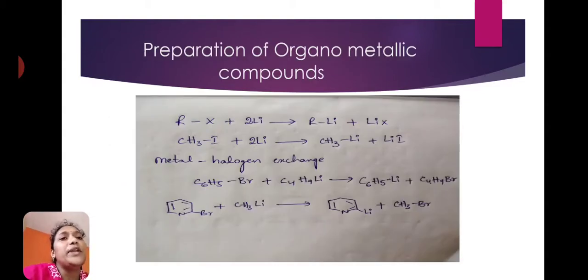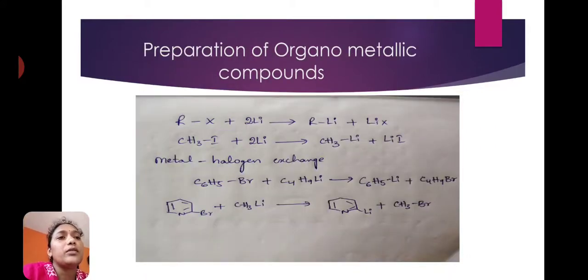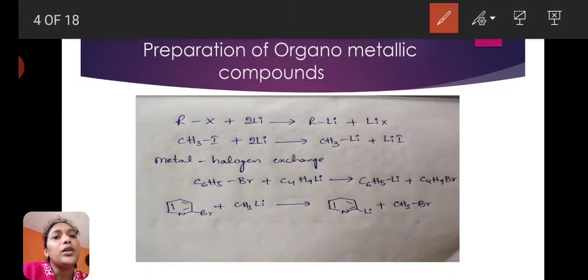Next is preparation of some organometallic compounds. Here RX means alkyl halide. Alkyl halide directly reacts with 2 moles of lithium and forms RLi, alkyl lithium.